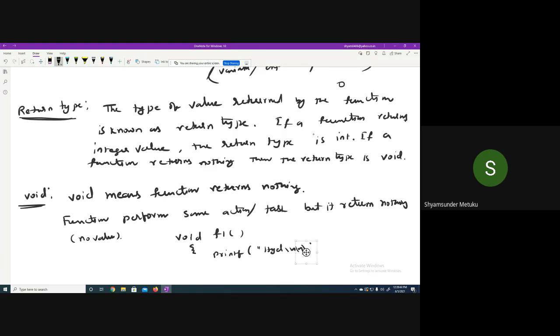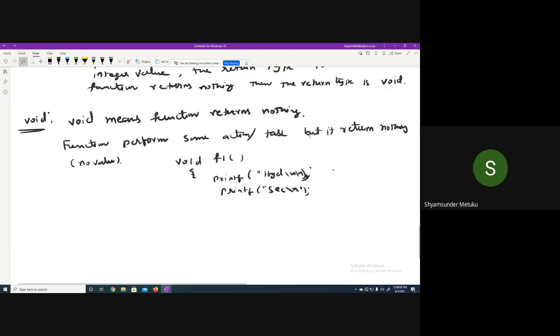Printf Hyderabad. Then printf. I'm not writing this one, only in a hurry. Then Secunderabad, let me correct it. Printf Secunderabad. Then printf Cyberabad. Something like this. That's it.